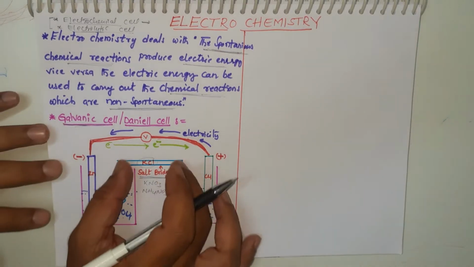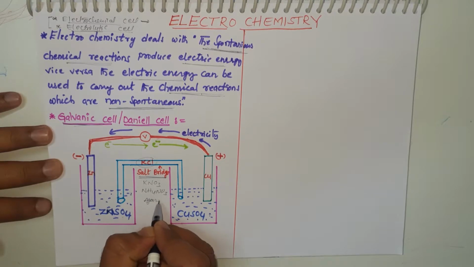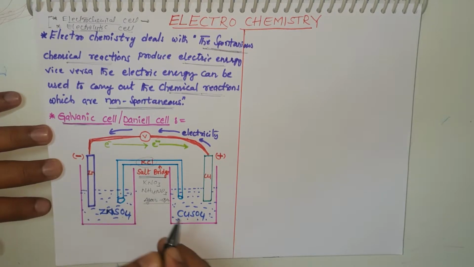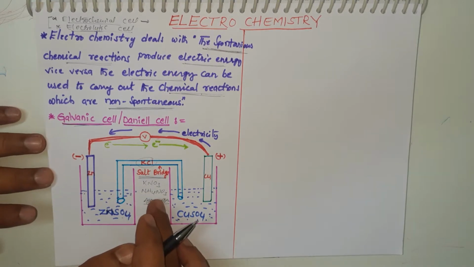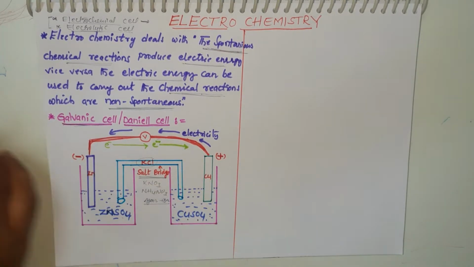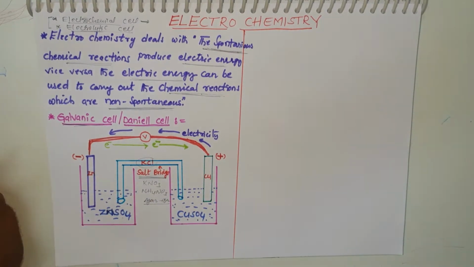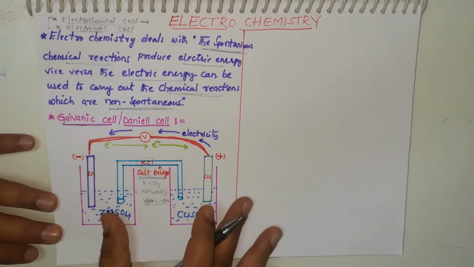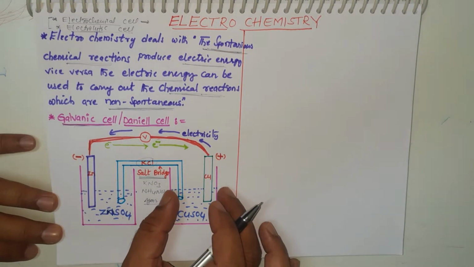It is linked to the two half-cell vessels. This is one half cell, this is the other half cell.